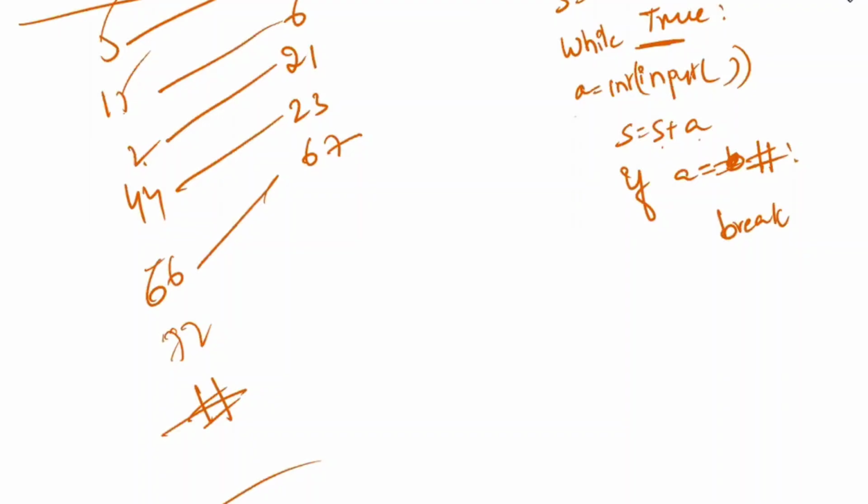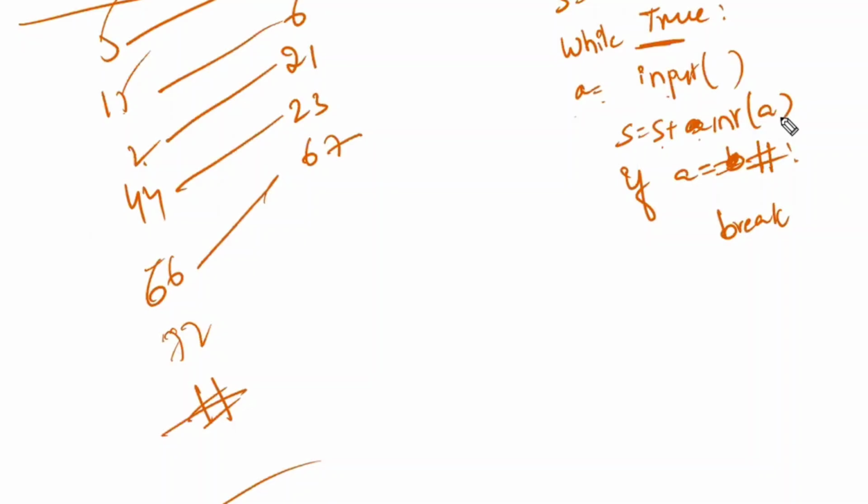Simple. Now the problem is, okay sir, the person has entered the hash, but hash converted to integer is going to be a problem. How is it going to convert that to int? So we should not use int here, because the person is going to enter hash. So what we have to do here is write input, and change int of a. This we have to change to int of a. Now the program will execute.